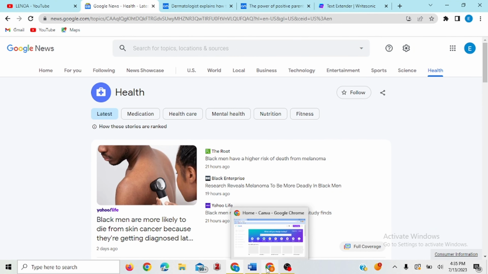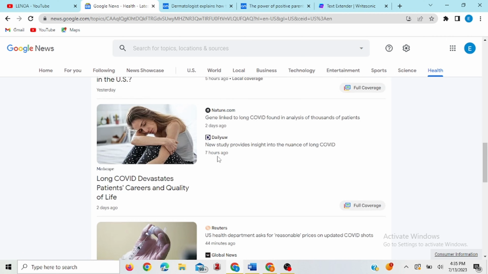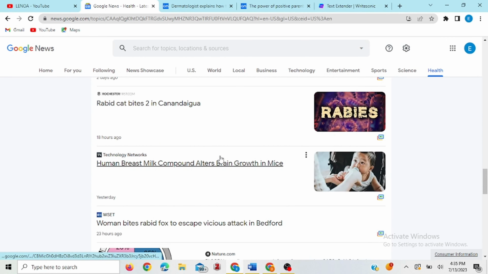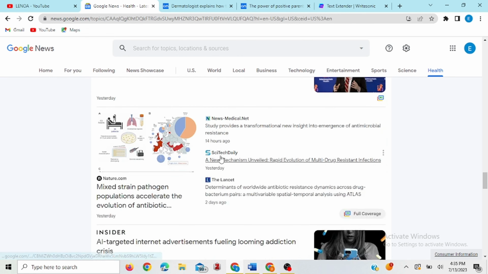So once you get to Google, you go over to Google News, and once it opens, you'll see different niches here that you can actually use. But for this example, I'll be recommending you use either business niche or health or science or even sports. But I'm going to be going with health. As you can see, I'm already opened here at health, and I'm going to look for a topic that I can use to do what I need to do on this video.